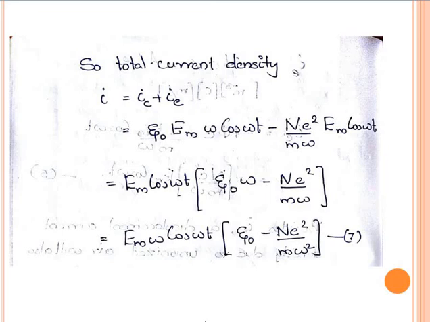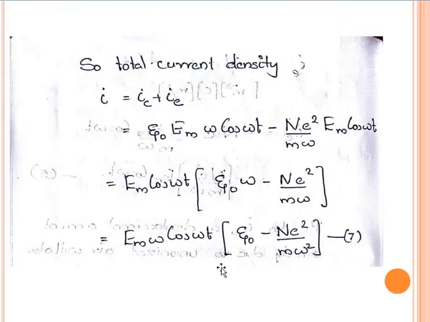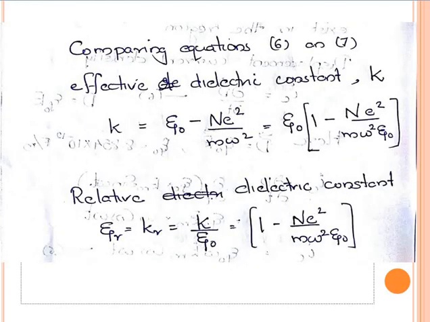That is, instead of epsilon 0 in equation number 6, we are having epsilon 0 minus nE squared by m omega square. So the effective dielectric constant K equals epsilon 0 minus nE squared by m omega square. Taking epsilon 0 as common factor, epsilon 0 into 1 minus nE squared by m omega square epsilon 0.